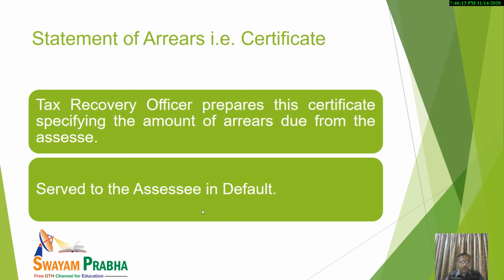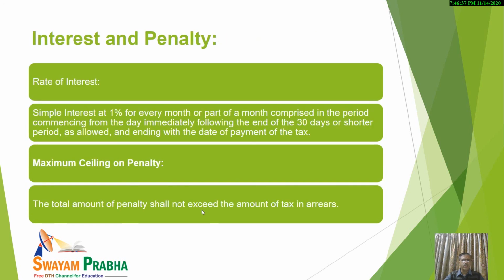Similarly, this notice, this certificate, this statement of arrears is basically sent to the assessee in default, so that he is in a position to know what the dues are and all that. Now, interest and penalty.